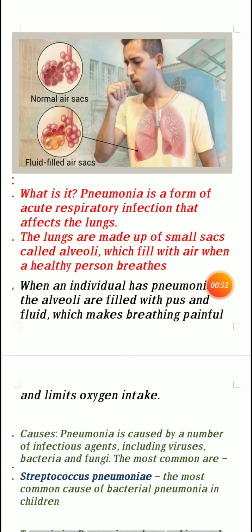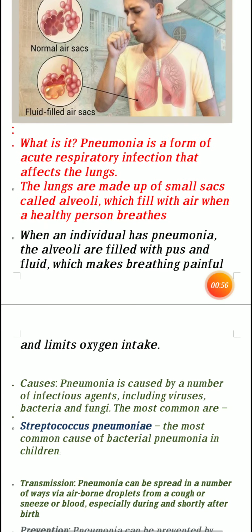Okay, so pneumonia is a form of acute respiratory infection that affects the lungs. We all know that this is a respiratory infection. The lungs are made up of small sacs called alveoli, which fill with air when a healthy person breathes.